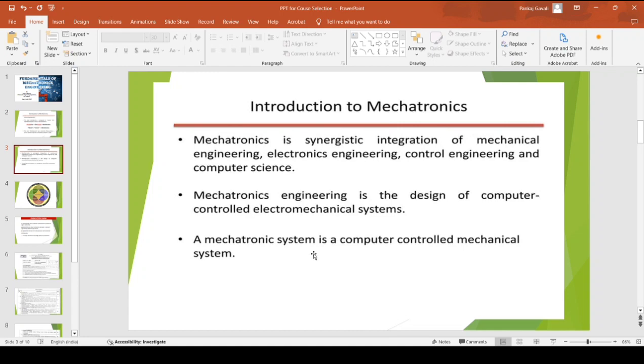Another statement we can quote for mechatronic engineering is that a mechatronic system is a computer controlled mechanical system. First of all, it is based upon two basic branches: mechanical engineering and electronic engineering, with control engineering and computer science engineering in addition. This can be well understood with the help of a graphic.